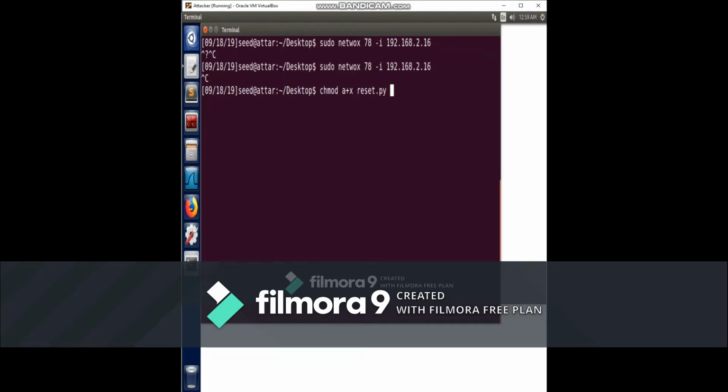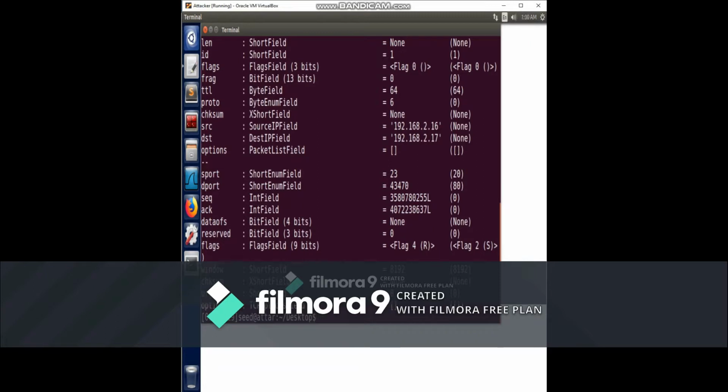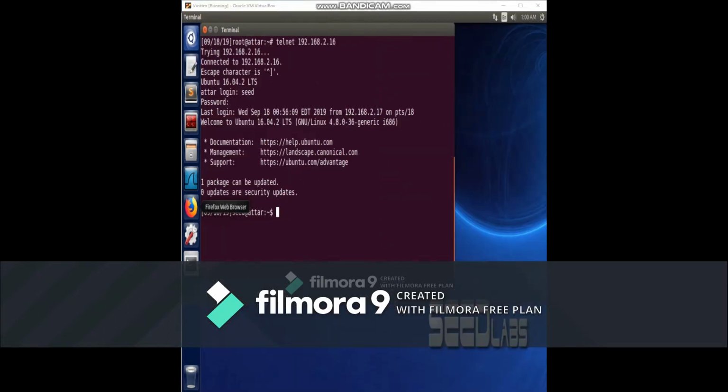Just ignore the stuff that was from the last task. Now we're going to chmod it in order to have proper access to our code, and now we'll be running our attack. Now we have run our attack, and it looks like everything has run properly.